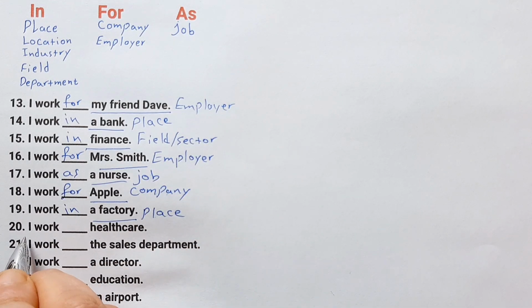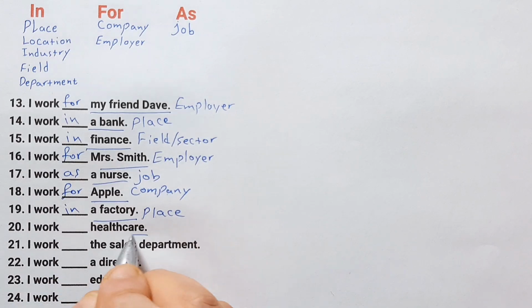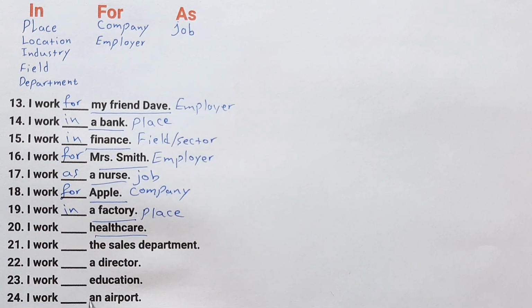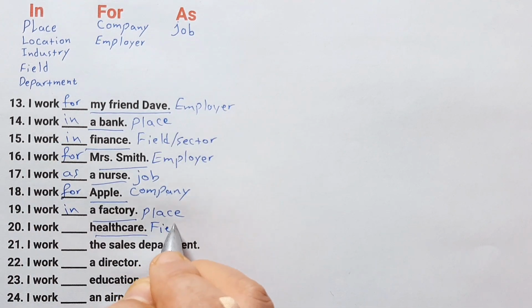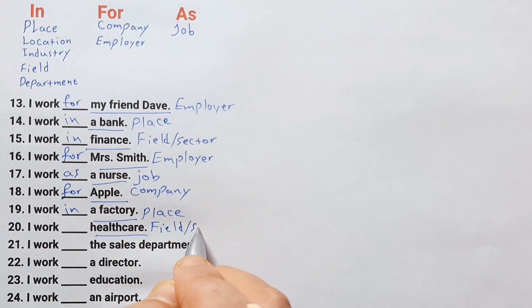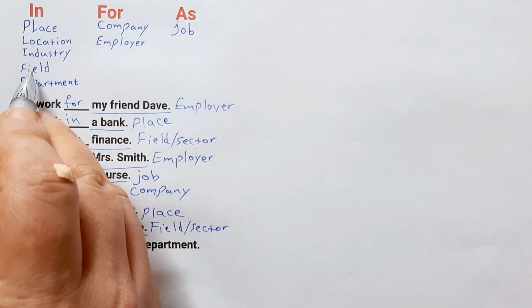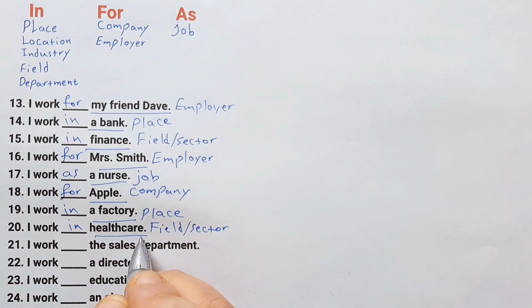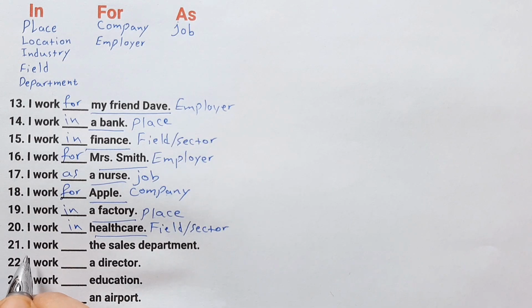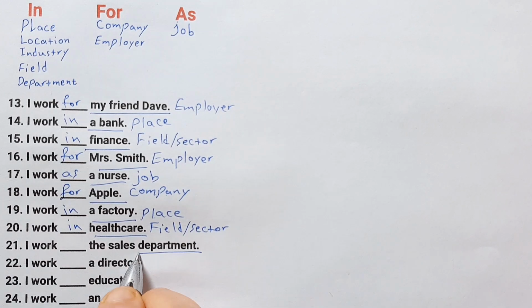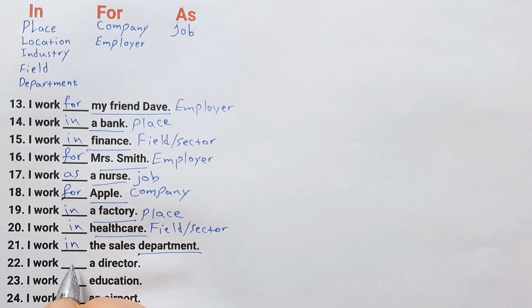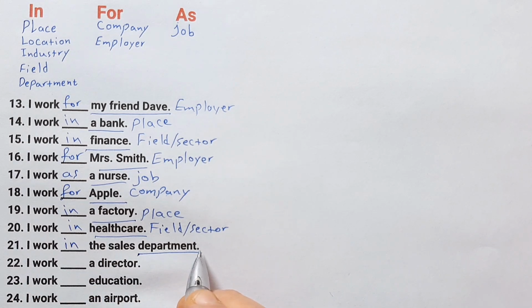Number 20. I work blank healthcare. What is it? Is it the name of company, employer, or job? It's a field or sector. So the correct answer is in. I work in healthcare. Number 21. I work blank the sales department. Here again we have the word department. So the correct answer is in. We say, I work in the sales department.